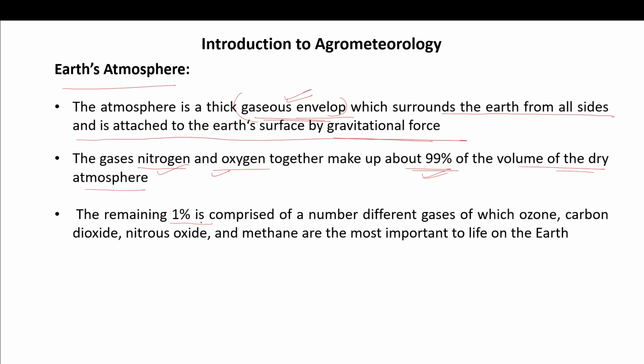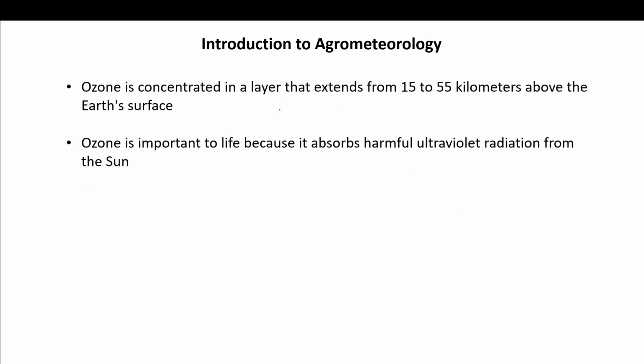The remaining 1% is composed of a number of different gases, including ozone, carbon dioxide, nitrous oxides, and methane, which are the most important and support life on the earth. Ozone is concentrated in a layer that extends from 15 to 55 kilometers above the earth's surface. Now this is very important.